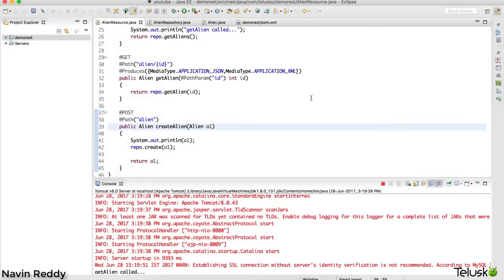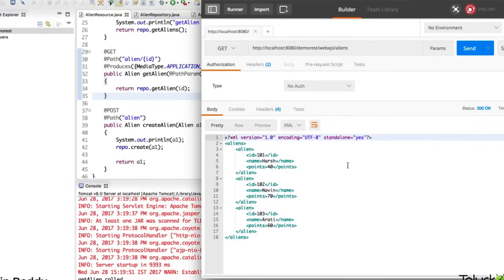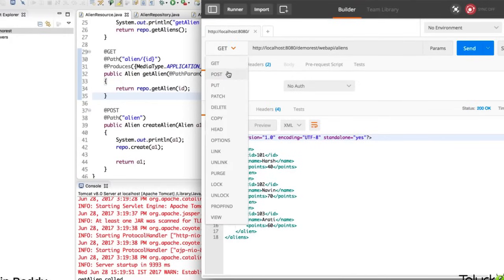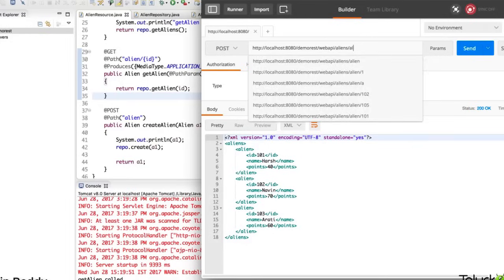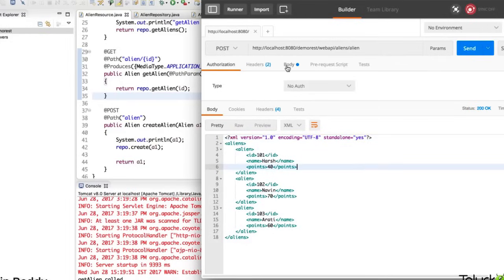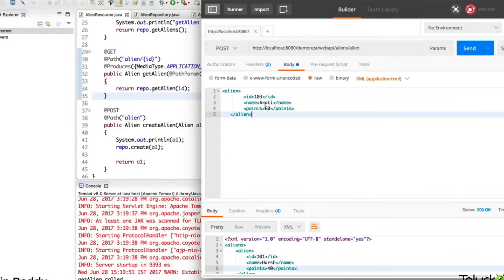So now we have database, we have all the request response things. Now, if you go back to your Postman and try to send data, what I will do now is let's create a new resource. And to do that, we have to use a URL, which is alien, right? And then we have to send data as well. Now to send the data, we have to go to body and we have to insert a new object, right? Let me go for 104 and we'll say this is Mayank. And let's say Mayank has 90 points here.